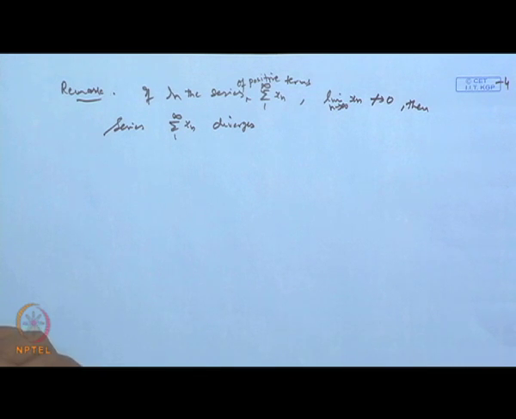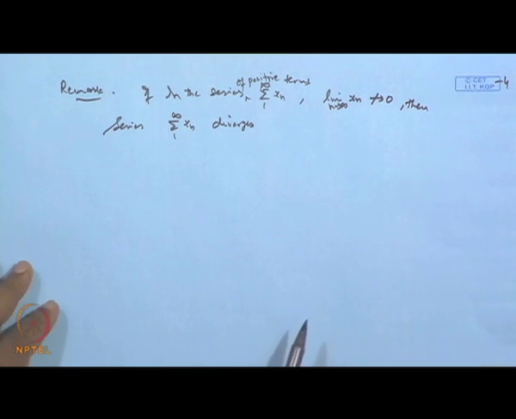Now, there is another result, just like the Cauchy convergence criteria. We have a Cauchy convergence criteria for the sequence: any sequence of real numbers is convergent if and only if it is Cauchy. That is, it satisfies the Cauchy convergence criteria, that after a certain stage the difference between any two arbitrary terms of the sequence is less than epsilon, given epsilon, then we say the sequence is convergent.